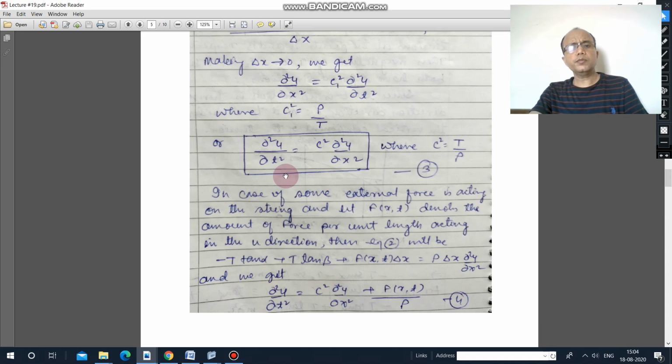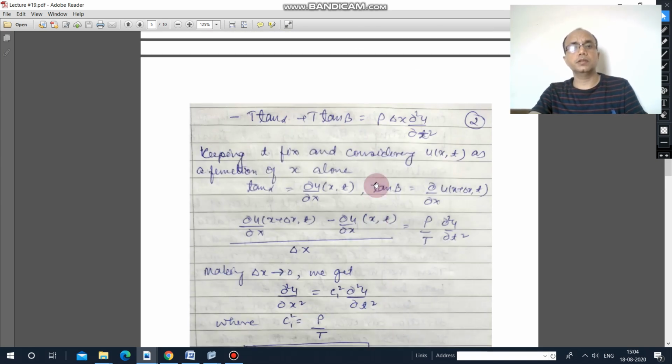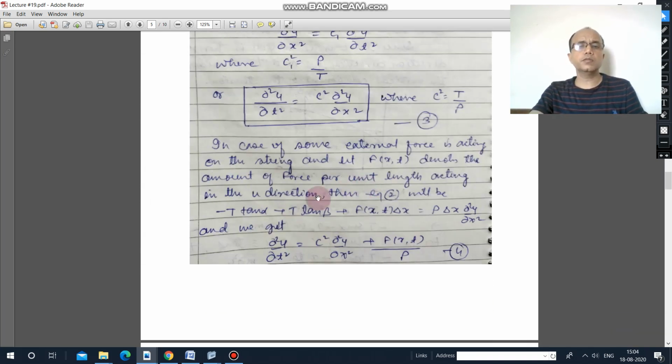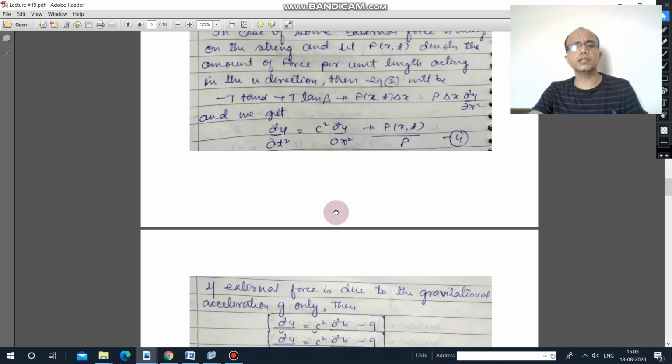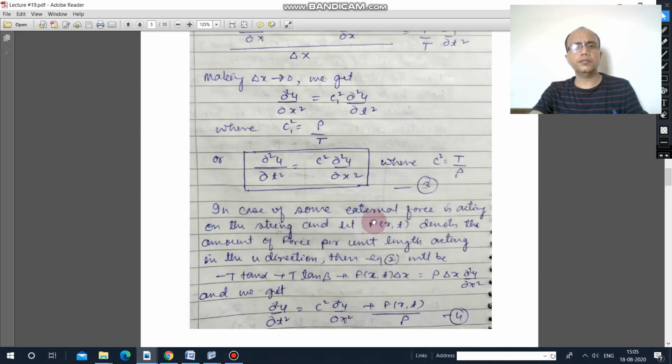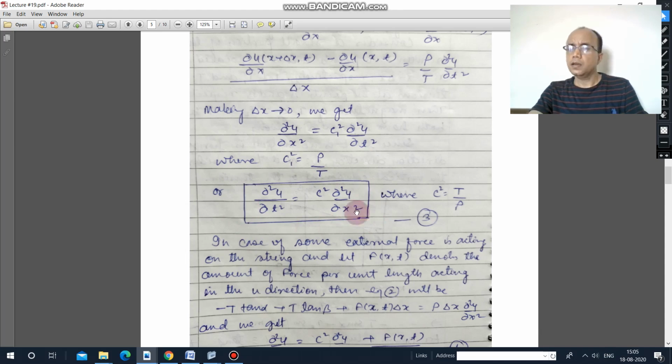If some external forces are there, then this equation will become like this, because you will also include the external forces in the equation. If you assume gravitational forces, the equation will be like this. If you consider resistance, the equation will be like this. These are different cases. Generally we are concerned with this equation, so this is the required wave equation. I hope that you got the concept, and now you can derive the wave equation.